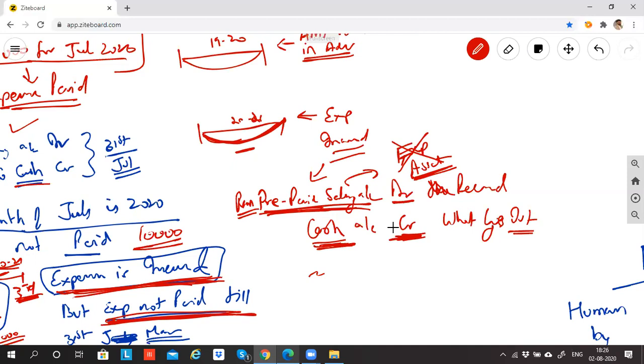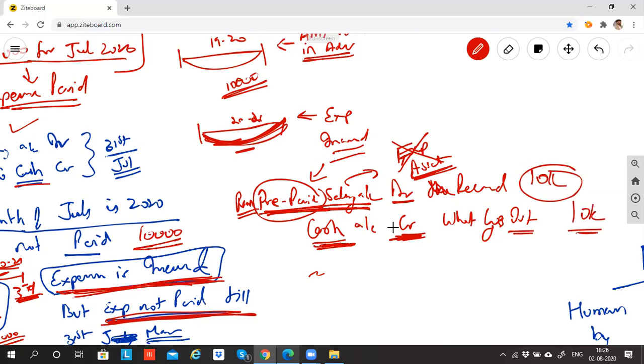So with prepaid salary, don't get carried away with the word salary. You need to understand the prefix behind this. Prepaid salary is asset because if in 2021 RAM is not doing the service, he has to repay the money back. So this 10,000 rupees which I'm paying to RAM now is an asset until RAM gives his service.